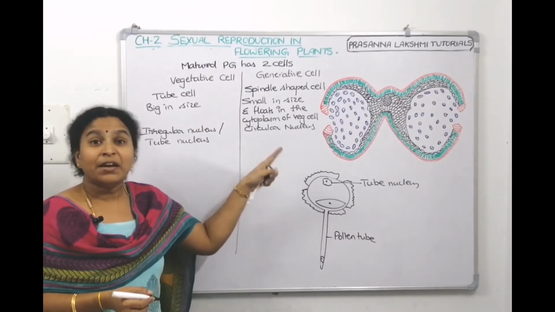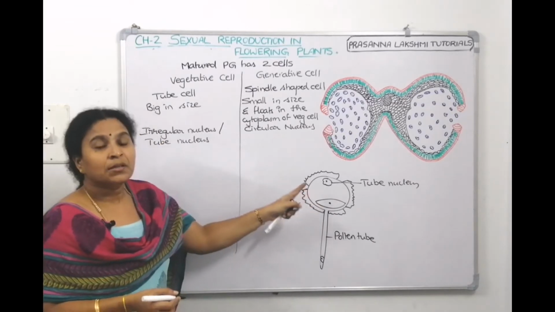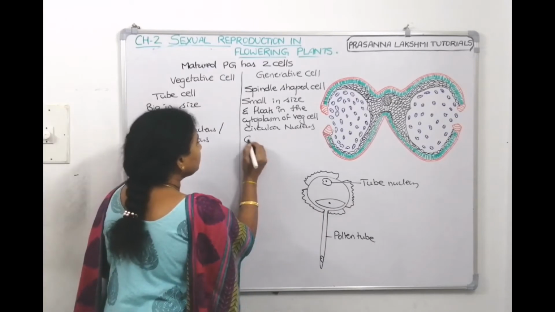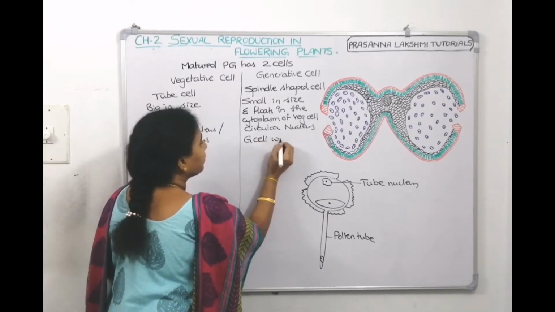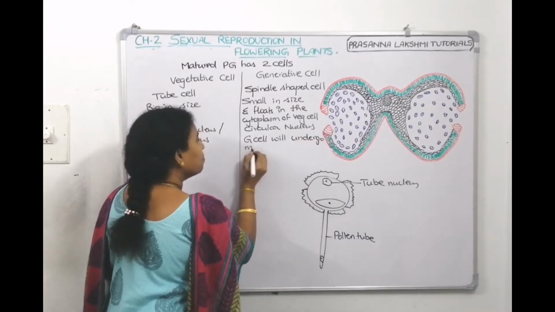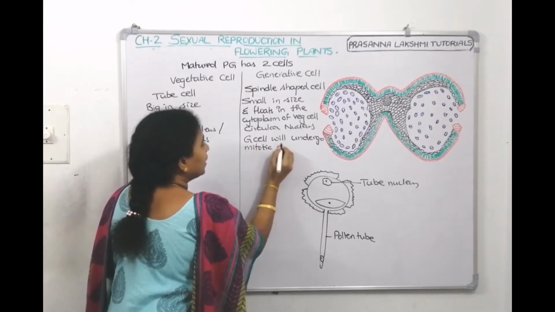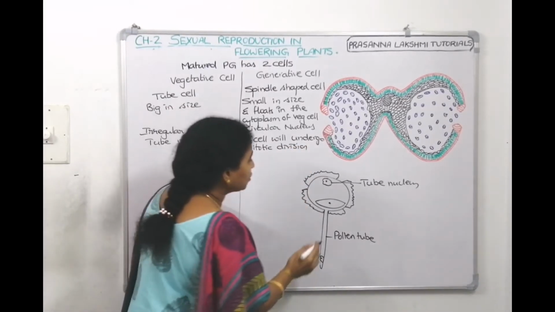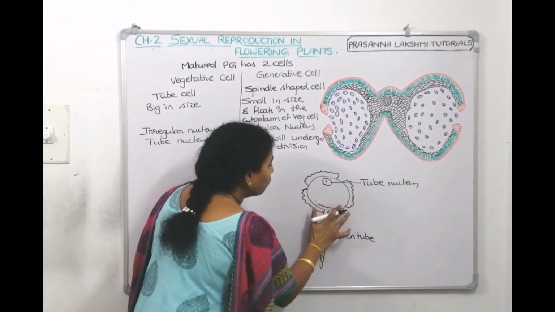Generative cell will divide once again. The generative cell will undergo one more mitotic division. When this undergoes mitotic division, it is going to make two male gametes.